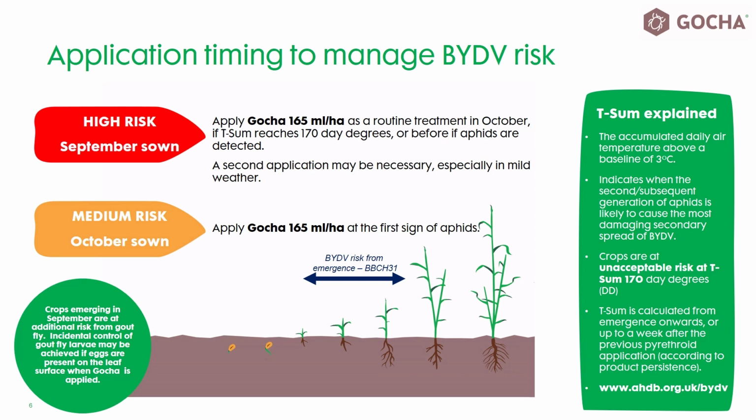Incidental control of this pest is likely to be achieved if, when an application of Gotcha is made for aphid control, gout fly eggs are present and treatment coincides with crop growth stage 11 to 12.